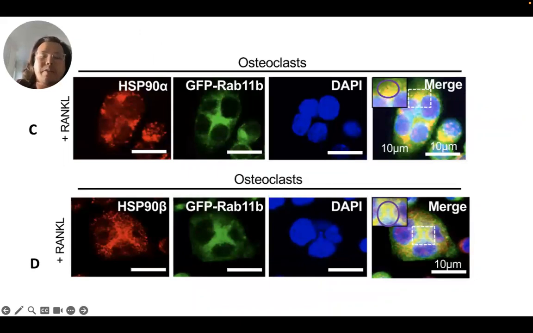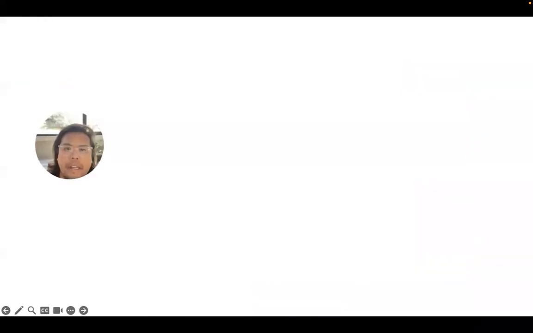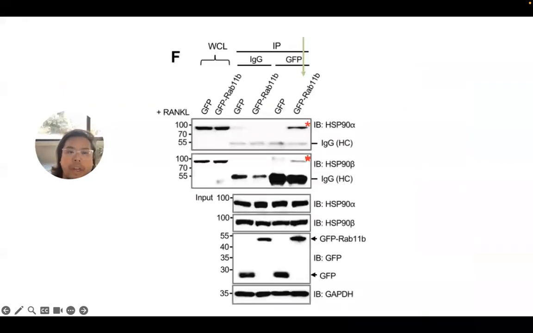To further investigate the interactions between HSP90 and RAB11B, researchers generated GFP overexpressing RAB11B cells. In IF, when stained with HSP90A and HSP90B, researchers could see co-localization between the 2 proteins, as can be seen in the merge photo here. Next, the researchers wanted to validate the GFP-generated cells. Through immunoprecipitation, isolated GFP RAB11B showed binding to HSP90s similar to the wild type.